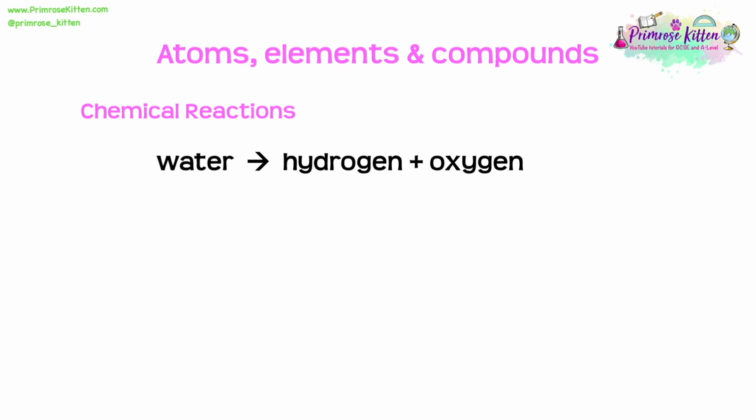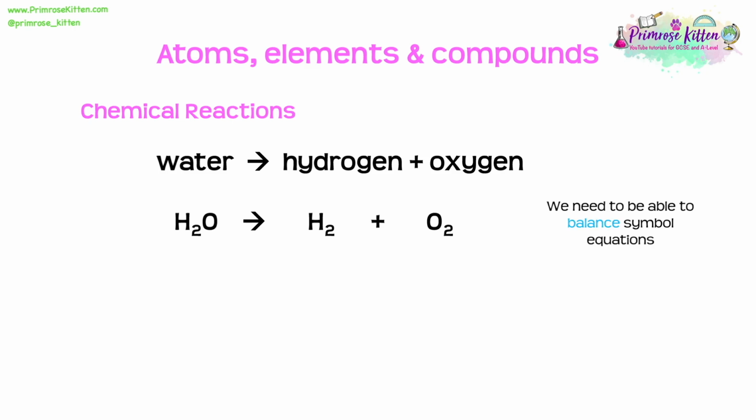However, sometimes we'll be asked to write down the symbol equation. Now this involves writing down the chemical names for each of these substances. So we know that water is H2O, hydrogen is H2, and oxygen is O2. Now, when we're asked to write down the symbol equation, we will need to balance it. And this is a certain skill.